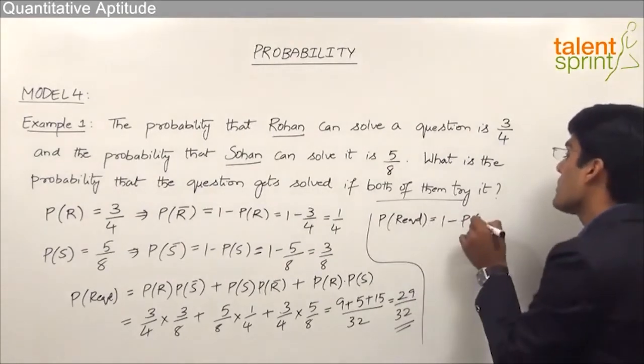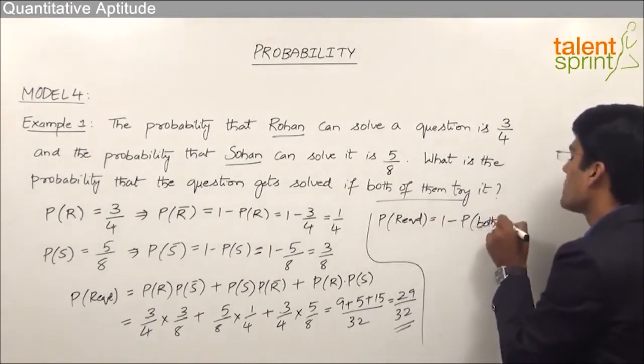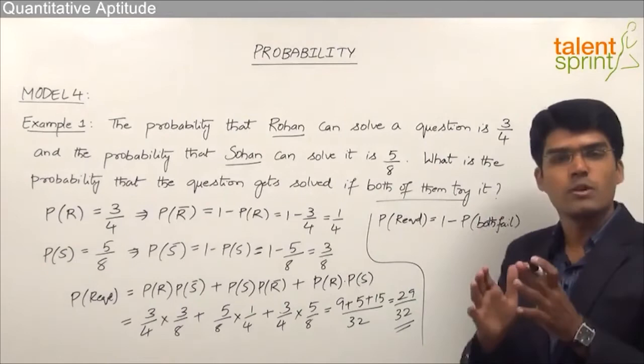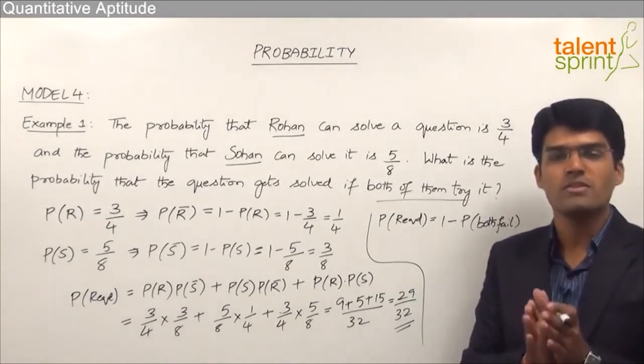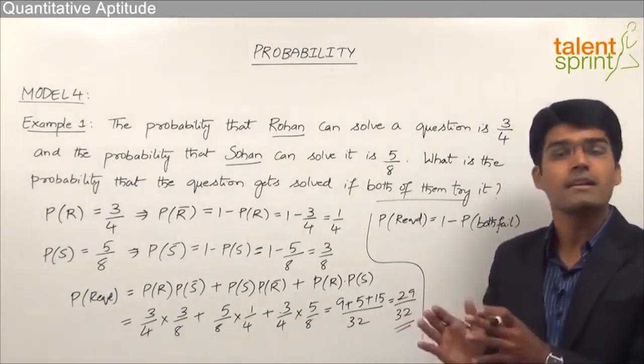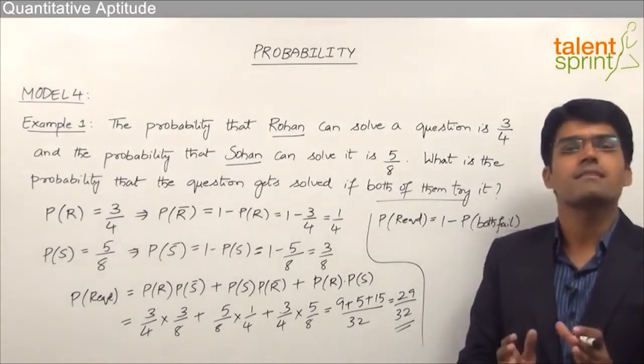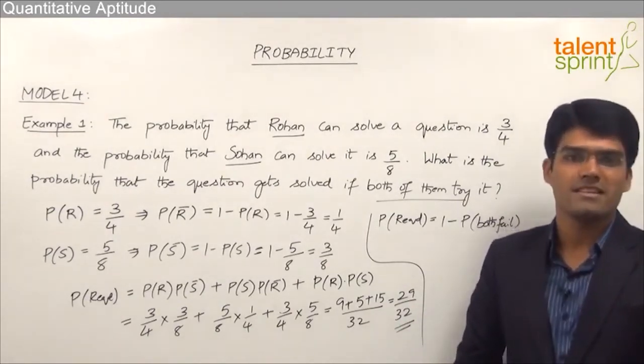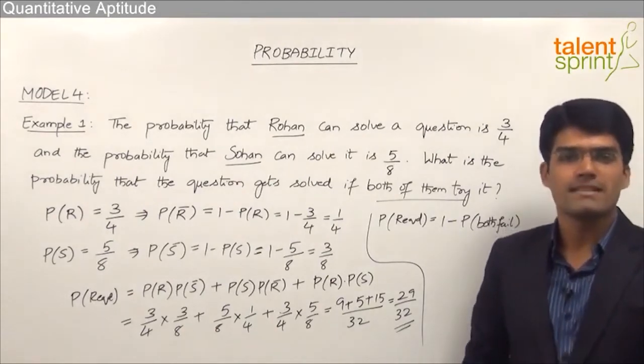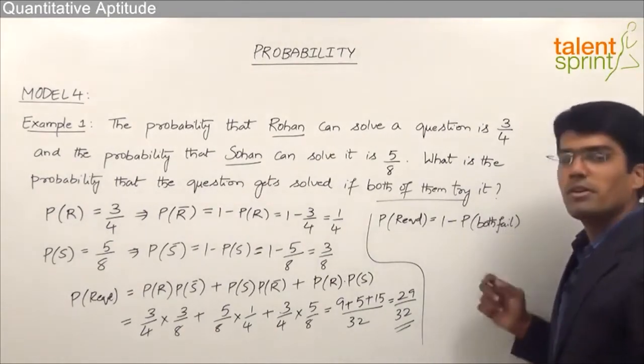That means 1 minus the probability that both of them fail, both the persons fail. We know that total probability is always 1. So from this total probability, if we subtract the probability where both of them fail, we get the remaining probability, that is where at least one of them is successful. So we can say that the answer can be obtained by taking it as 1 minus the probability of both failure.